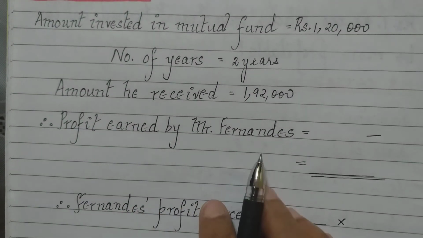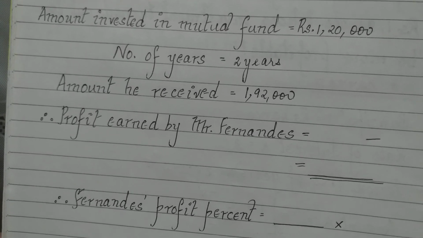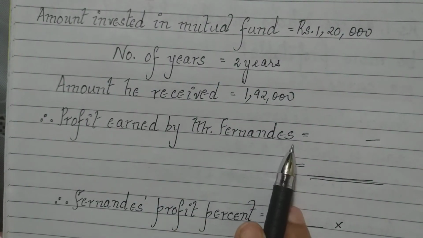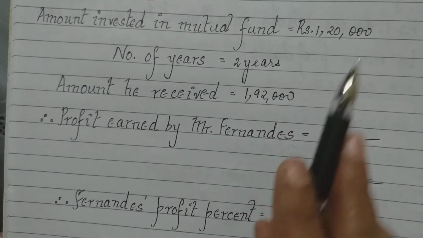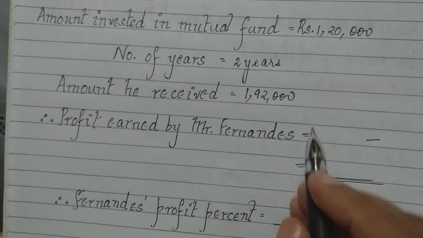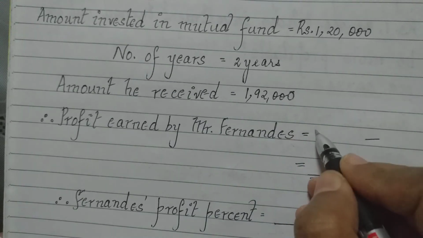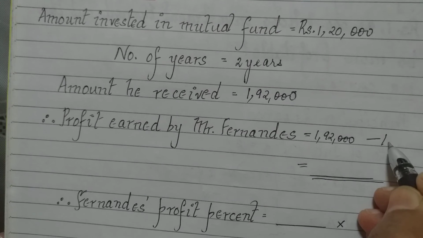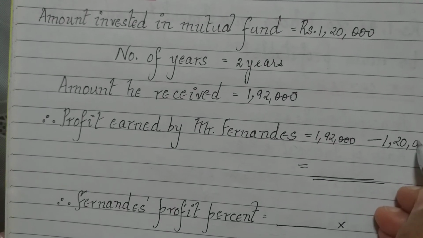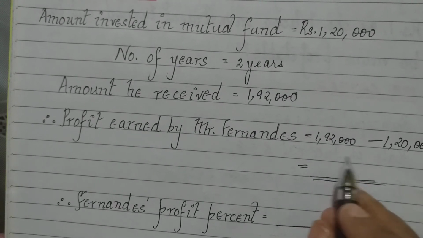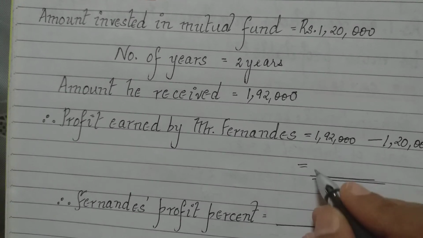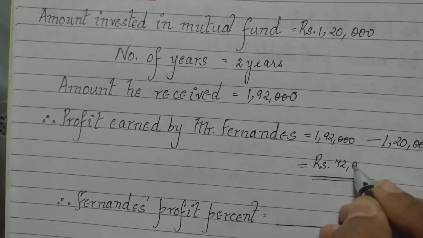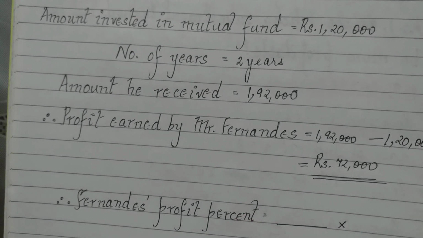So we have to see first what is the profit earned by him. If he has received so much and invested so much, the profit will be what he received minus what he invested. That is 1,92,000 minus 1,20,000. So when we subtract here, we get that this amount is rupees 72,000. So this is the profit he has received.